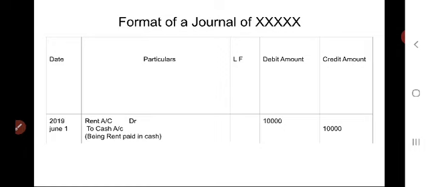See, this is the format of the journal. As we are writing entries in this journal, the entries are called journal entries. Journal entries are journalizing transactions. See, this is the way of writing entries in the journal.